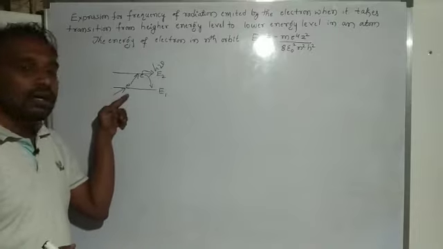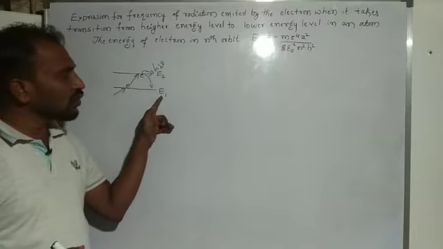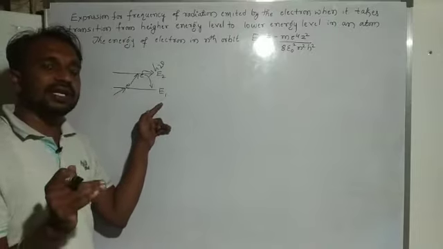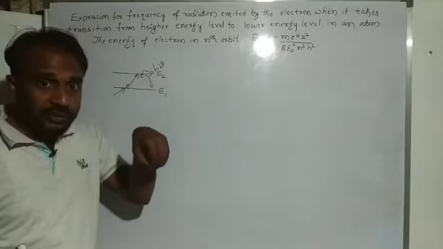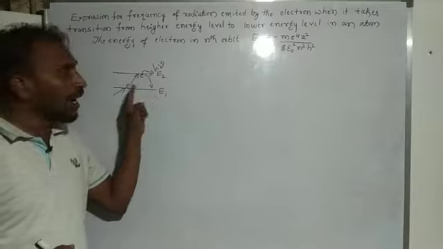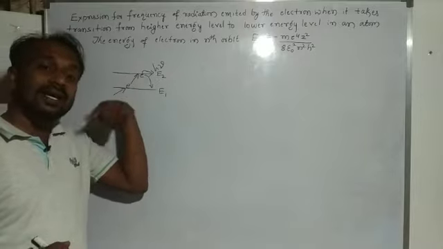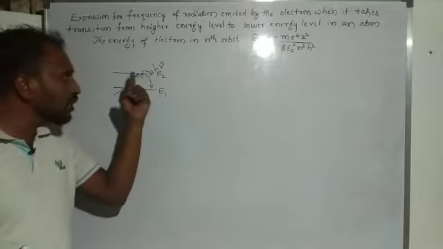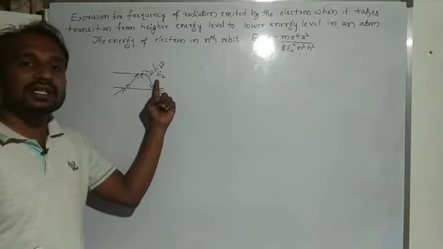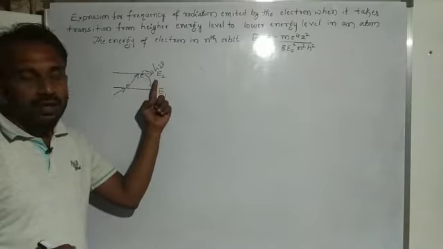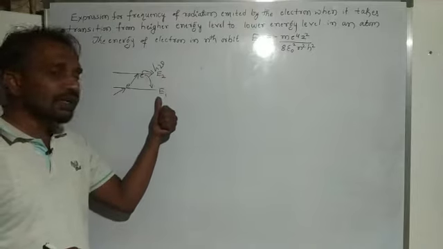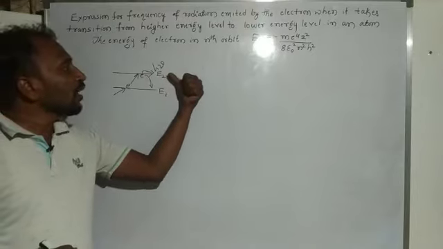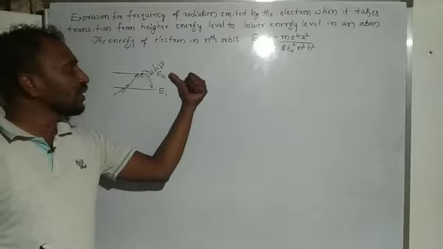The ground state, the inner orbit or lower energy level, has energy E1, and the outer orbit, excited state or higher energy level, has energy E2.